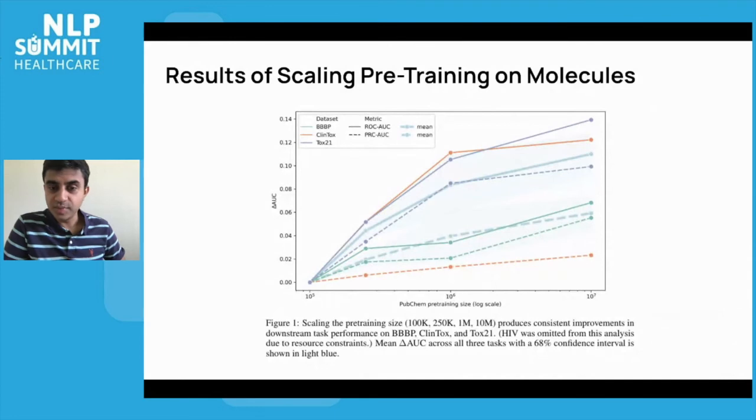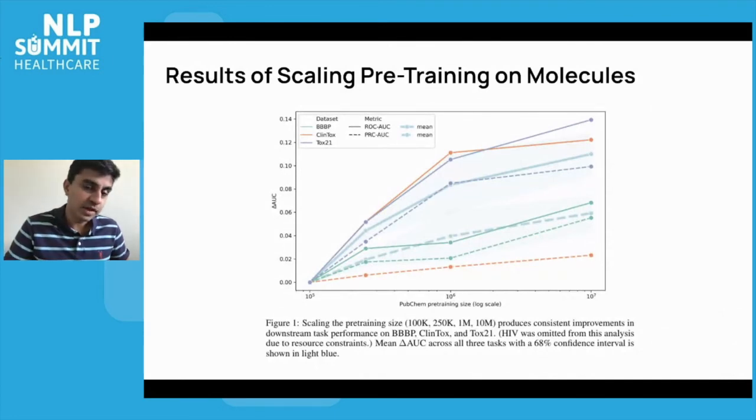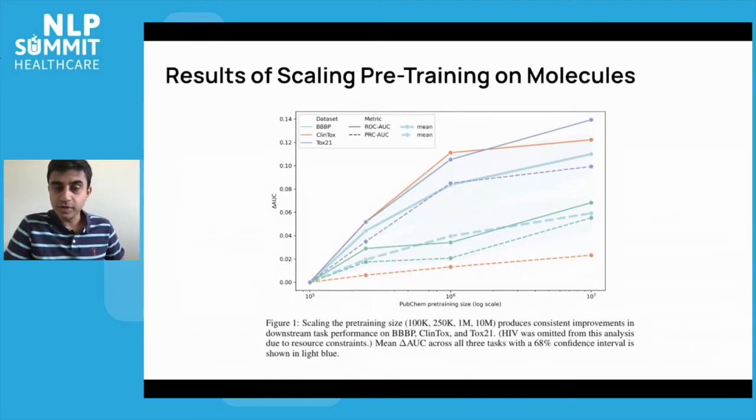We only tested in this paper up to something like 10 million compounds for pre-training. But if you can scale that out to 100 million, to 1 billion or even more, it seems likely that you could see these curves continue to increase, demonstrating to us that we're on potentially a powerful strategy to improving performance in molecular machine learning tasks.